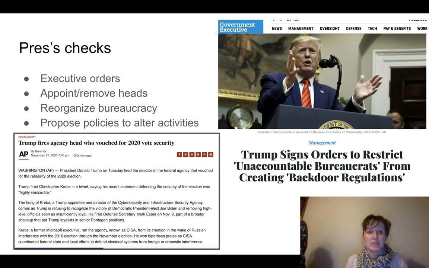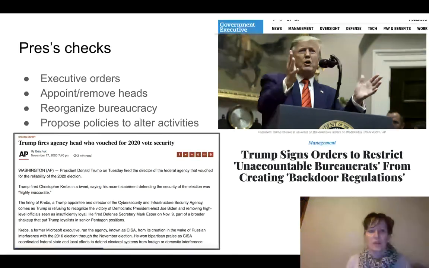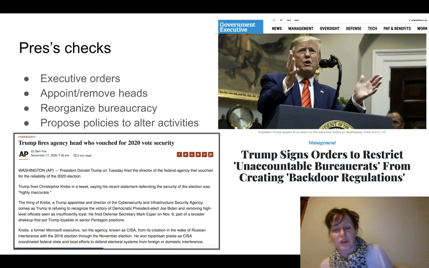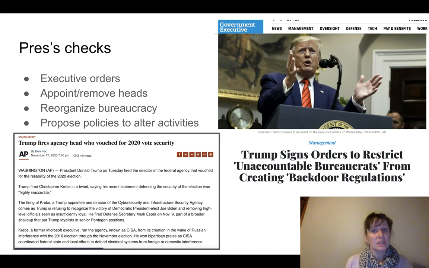Okay, the president also has checks. Executive orders, like you saw with Biden that I shared earlier. The president can appoint or remove heads. We learned about this already. We saw that Trump had a 92% turnover rate, and a lot of it was because of certain heads that were removed. The president can try to reorganize the bureaucracy, right, and how it's structured. And they can also propose policies to alter their activities. So you see some examples here.